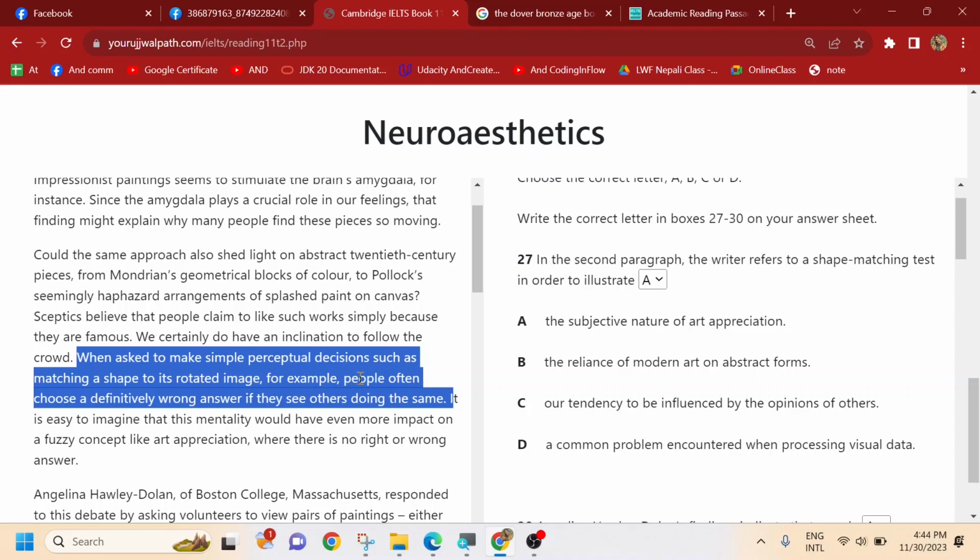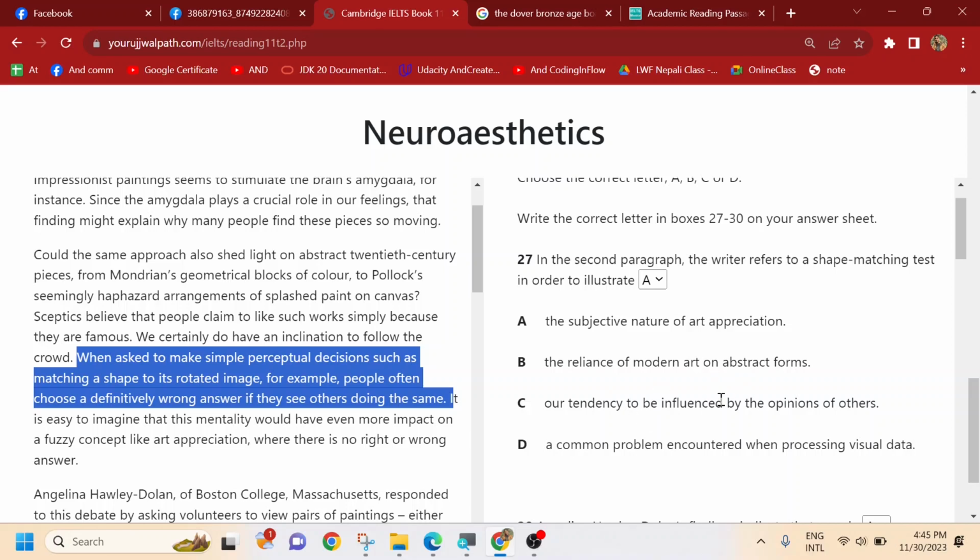Close. The information is there. People choose wrong answers if they see other people doing so. And let's even check with D. A common problem encountered when processing visual data. We have not seen the problem when processing visual data, but people follow. Even D is close, but more specifically C is the best option, right?